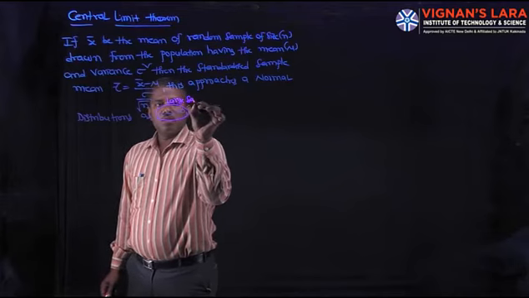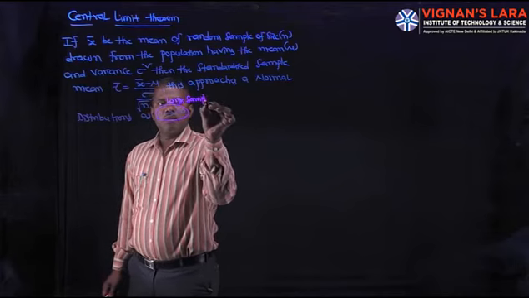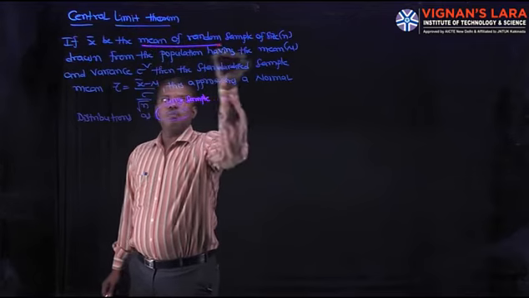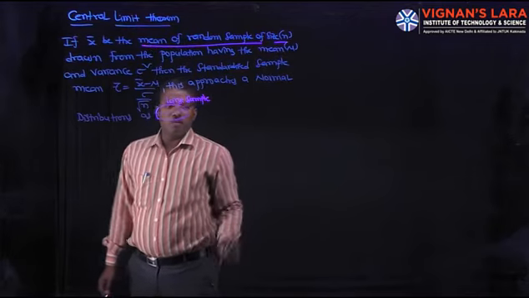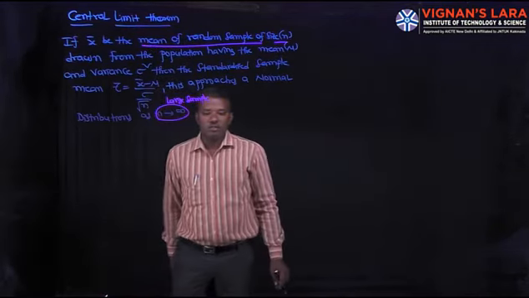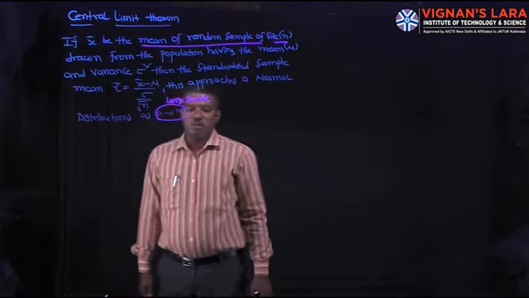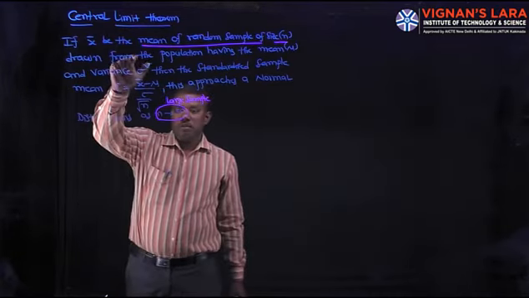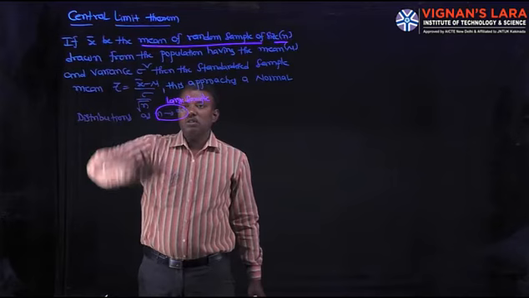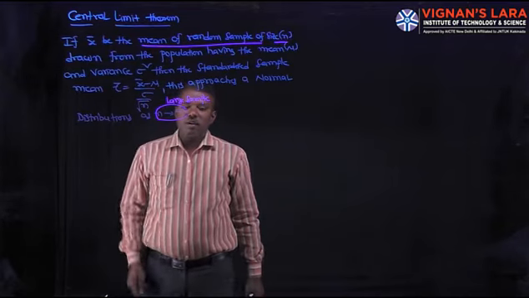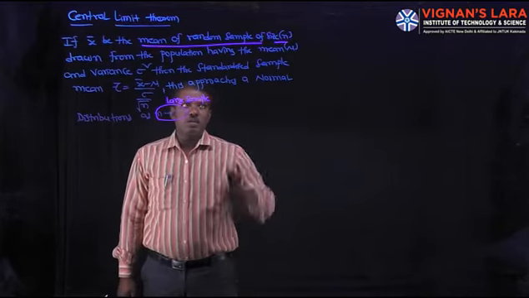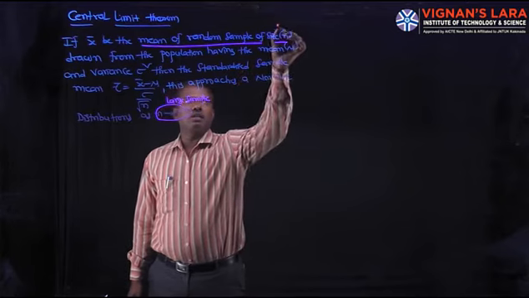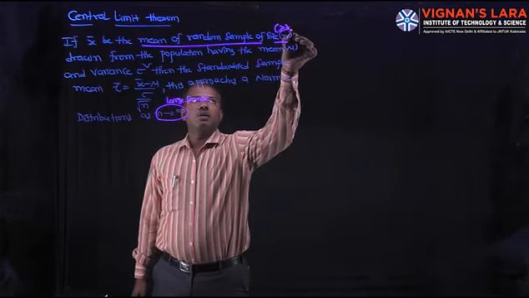Here x bar is the mean of the random sample of size n, and remember it, this n greater than or equal to 30 represents a large sample. Here we are discussing the central limit theorem for large samples.